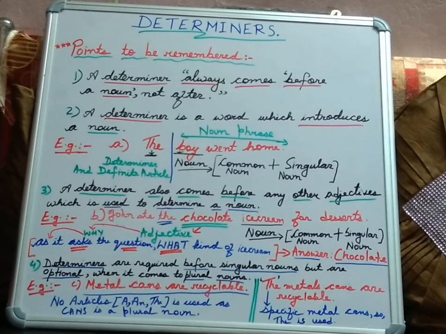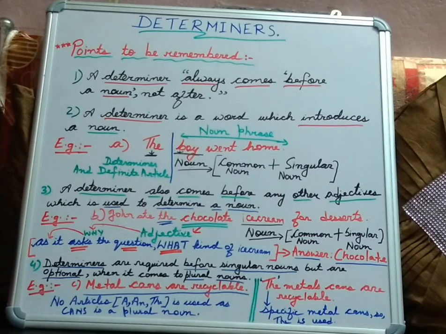So, yet another class regarding the topic determiners. I have jotted down a few points for you so that you remember it when you deal with the topic determiners. There are 4 points related to it and also some examples associated with those 4 points. Number 1, a determiner always comes before a noun, not after. Number 2, a determiner is a word which introduces a noun.